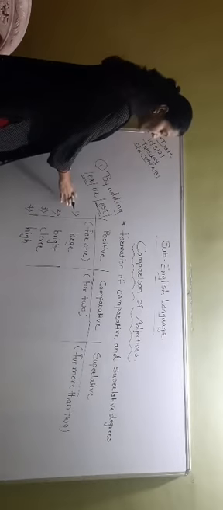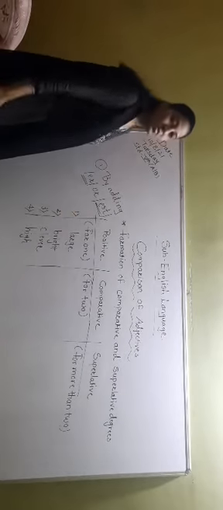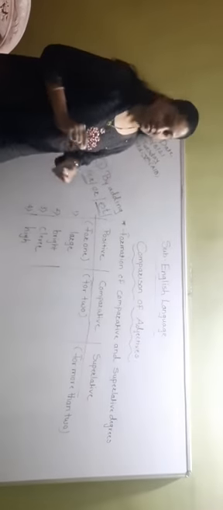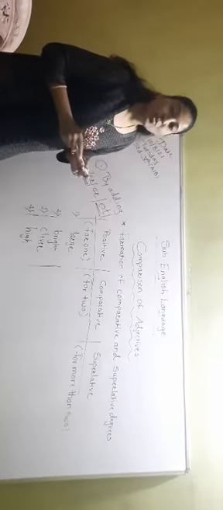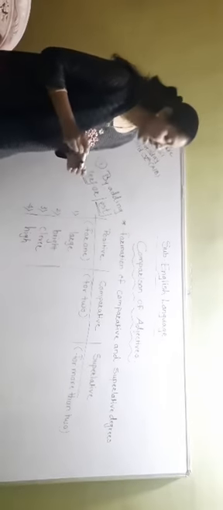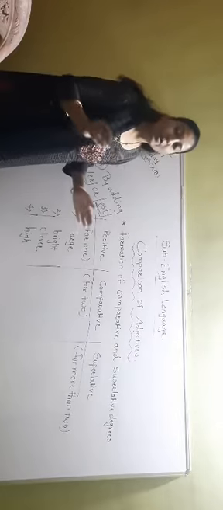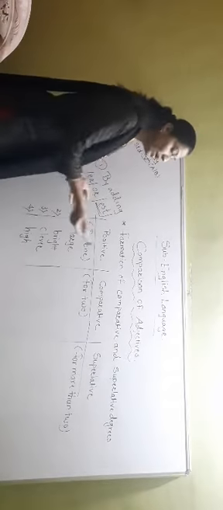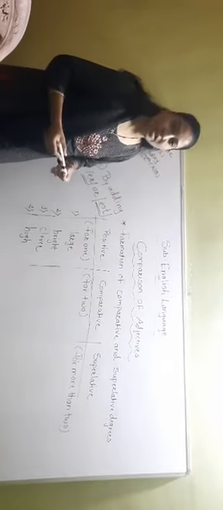Now see, the first one is large. So what do we have to do here? You have to just add er to the main adjective when you are forming the comparative degree.